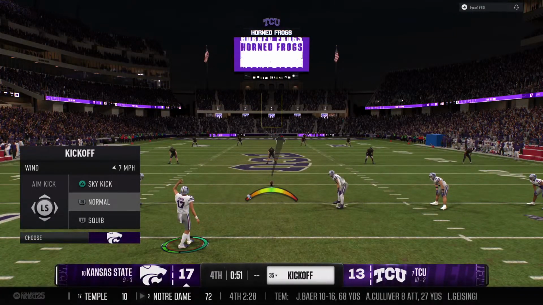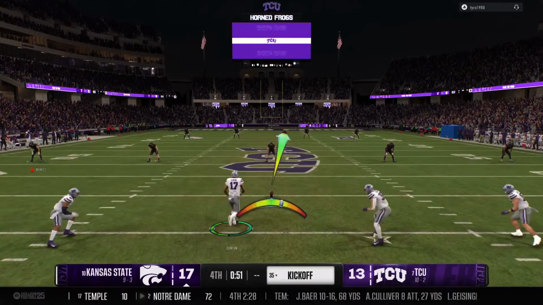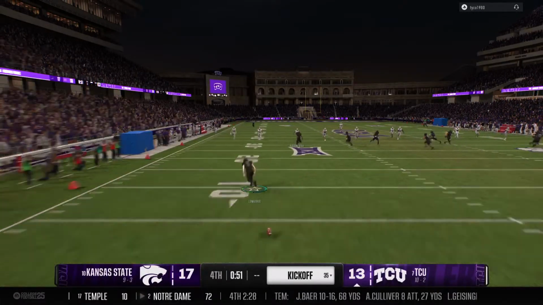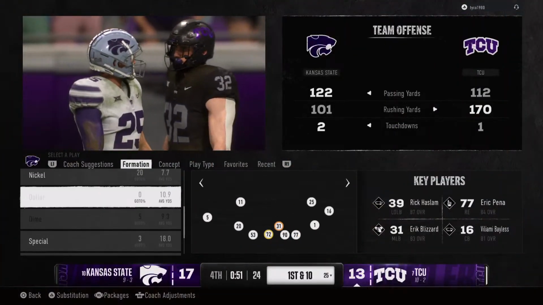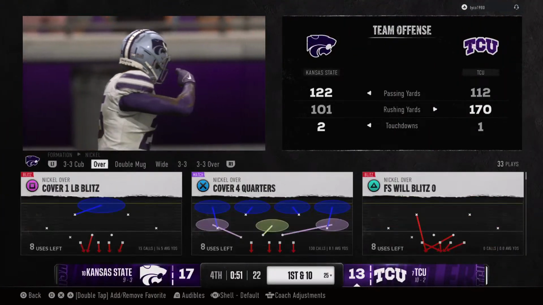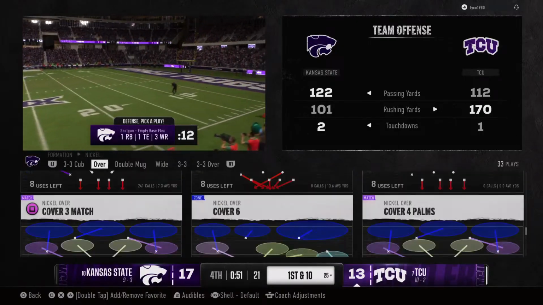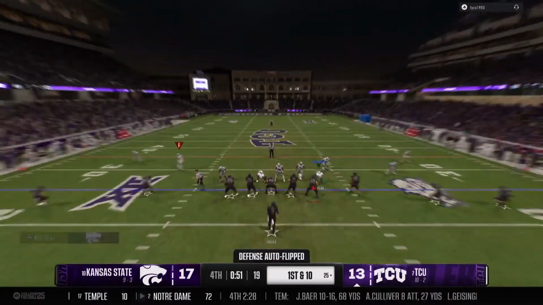So after the late score, they'll kick it off and hope the defense can hold up and preserve this lead. TCU 13. And that kick will just bounce into the end zone for a touchback. They'll start at the 25. And the TCU offense takes the field.